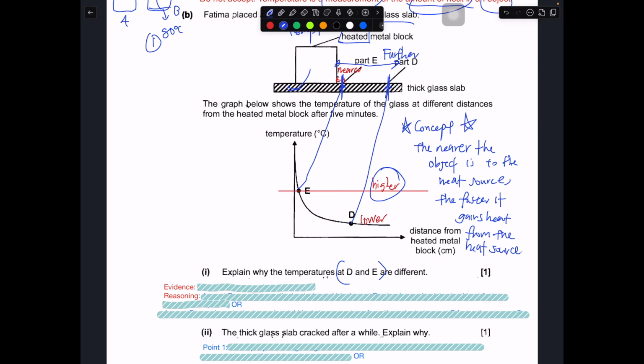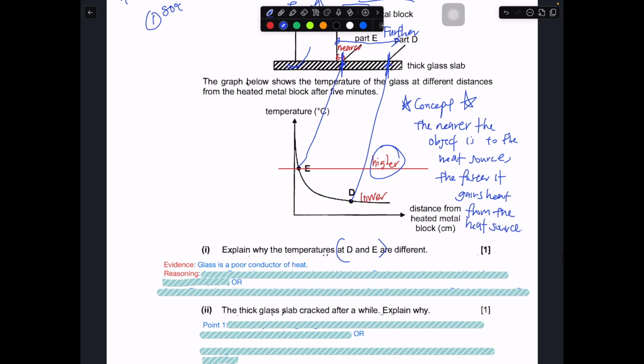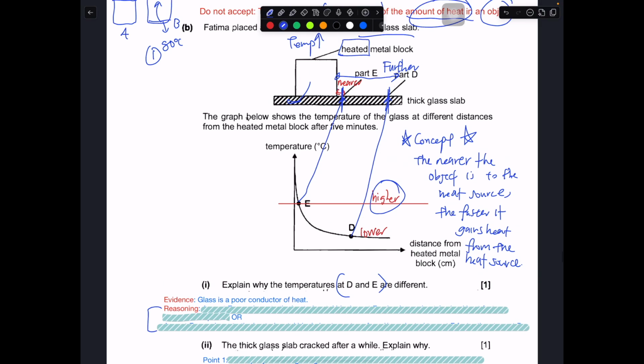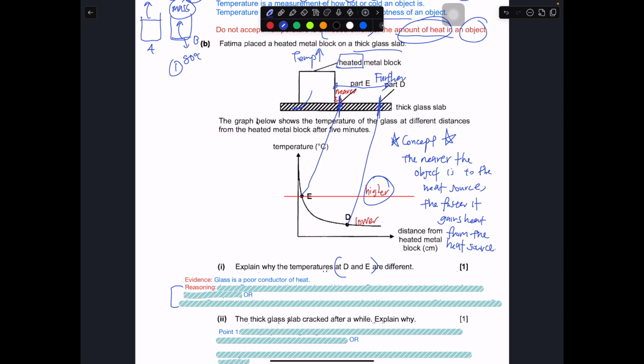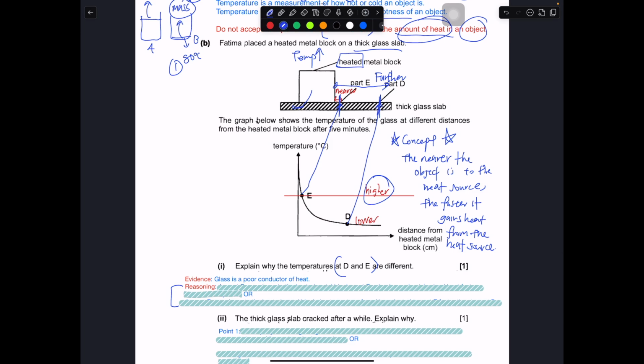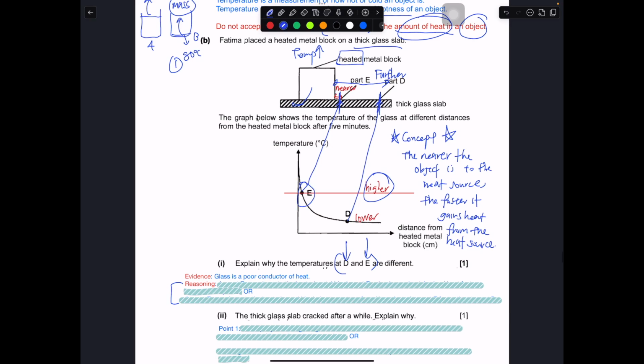E is nearer, so it gains heat faster. So the evidence: glass is a poor conductor of heat. Reasoning: there are many ways you can write it. First is to compare the distance. Next, talk about the gain heat, lose heat part, gain heat faster or gain heat slower, depending on whether you are talking about D or E. It's easier to talk about E because it's usually the one at the higher temperature, so we can link it to gain heat faster or gain more heat.